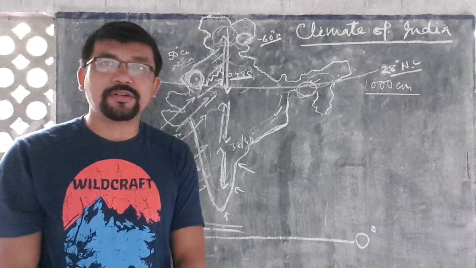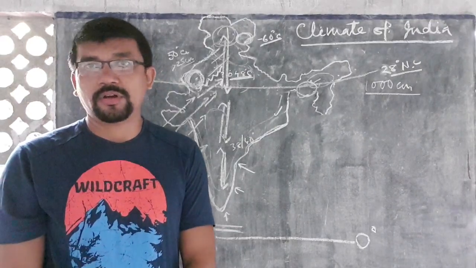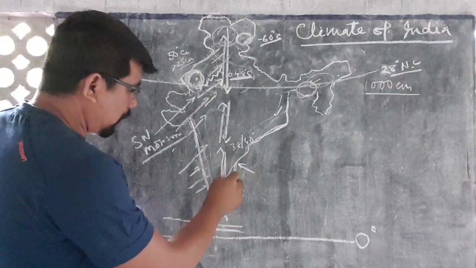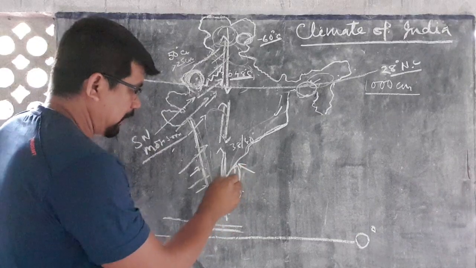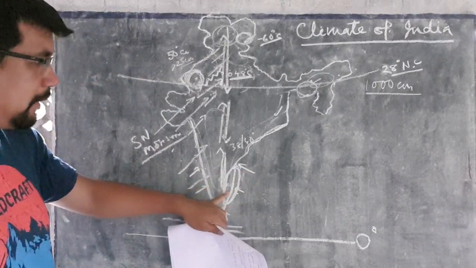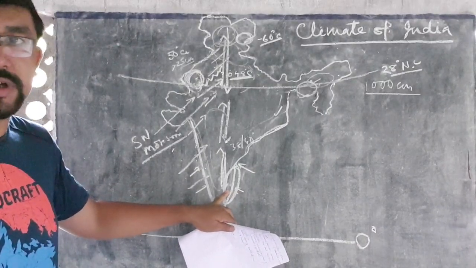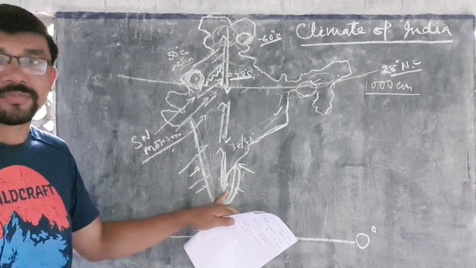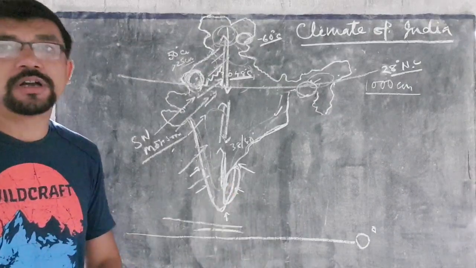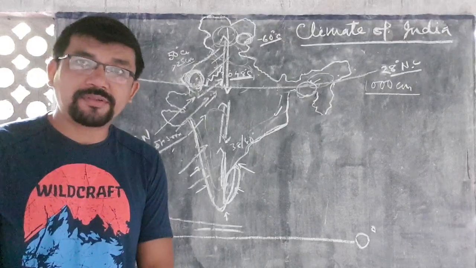But there is a region in India where rainfall occurs throughout the year. What is it? It is the Coromandel coast of Tamil Nadu. It is the coastal region of Tamil Nadu, which is known as the Coromandel coast. You have already studied it in the coastal region of India. In this region, rainfall occurs throughout the year. Why and how is it so?